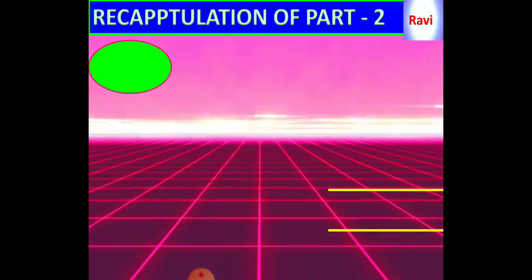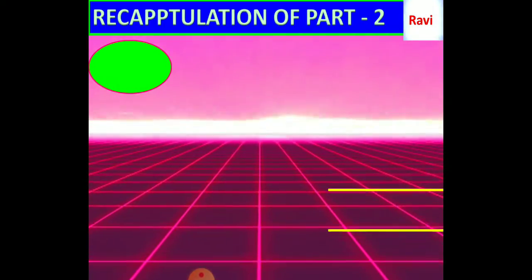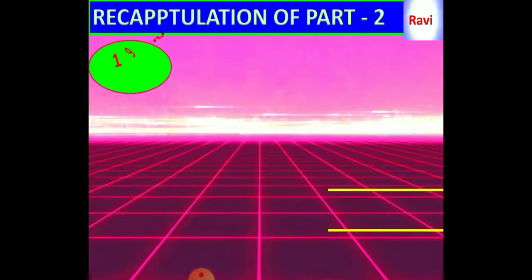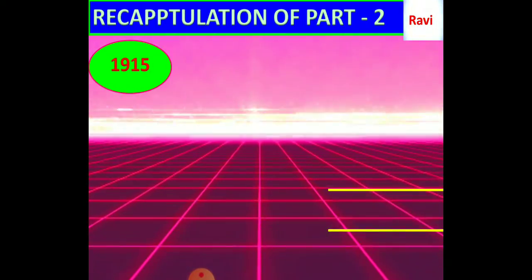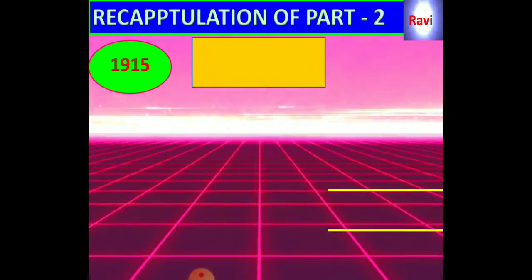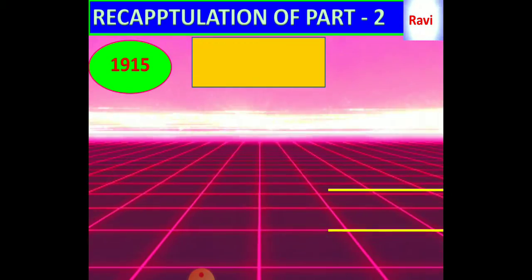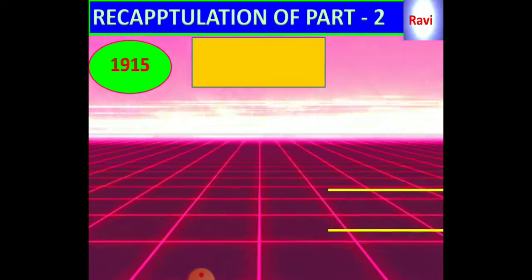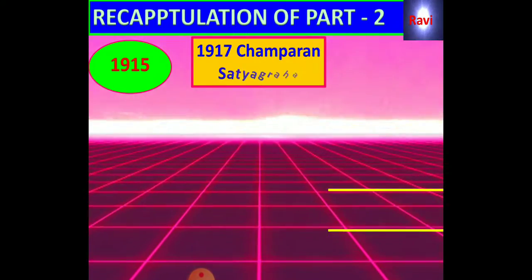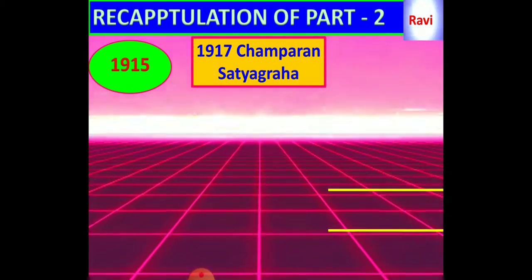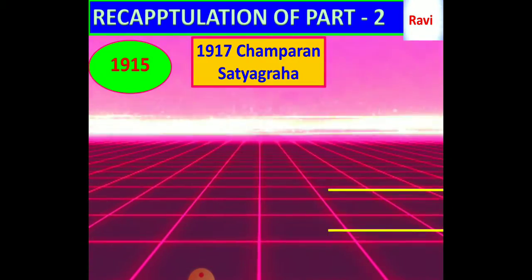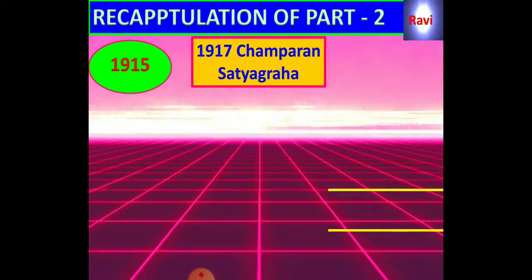So, this was the information which we have learned in part 1. And in part 2, I have explained what happened from 1915. We can recall that in 1915 Mahatma Gandhi returned to India from South Africa, where he fought against the policy of apartheid, or racial discrimination.